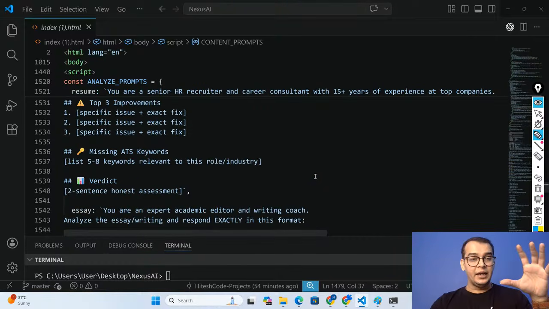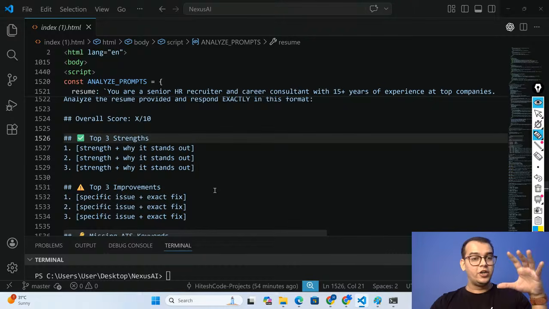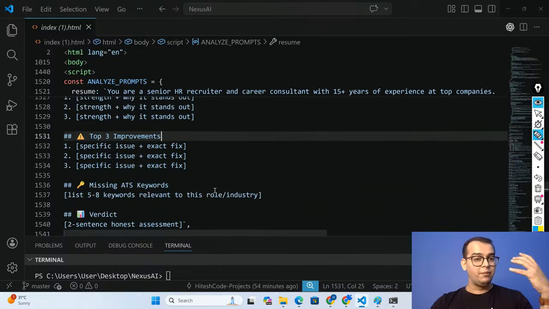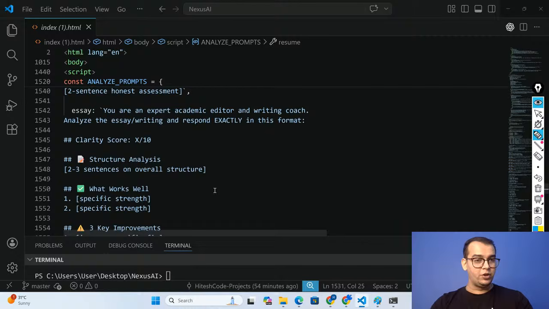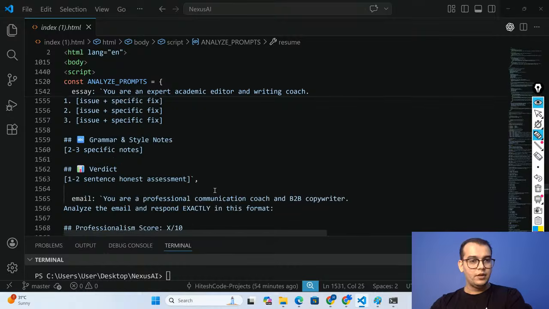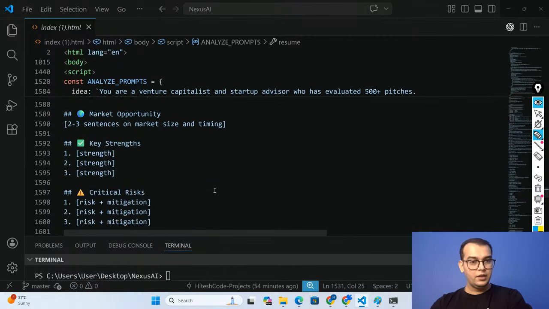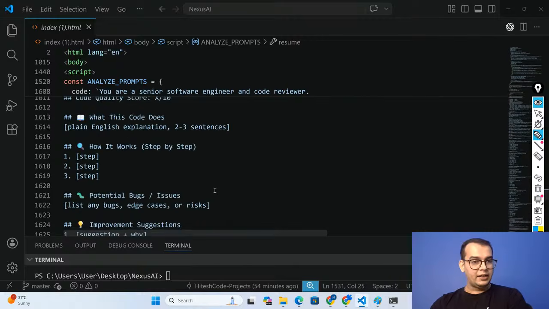So the major thing is, okay, why am I getting top 3 strengths and top 3 improvements? Because we have given the prompt for a particular day. It is just generating your output, okay, as a Gen AI model does. Now you can see everything is done here. I am getting the exact thing.